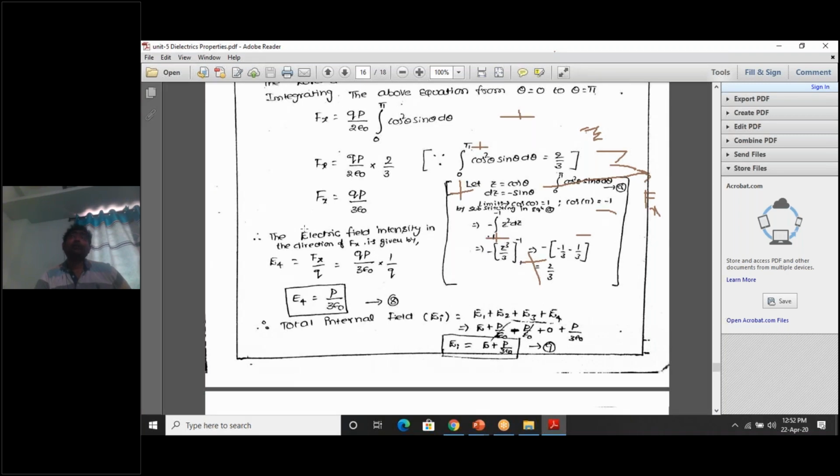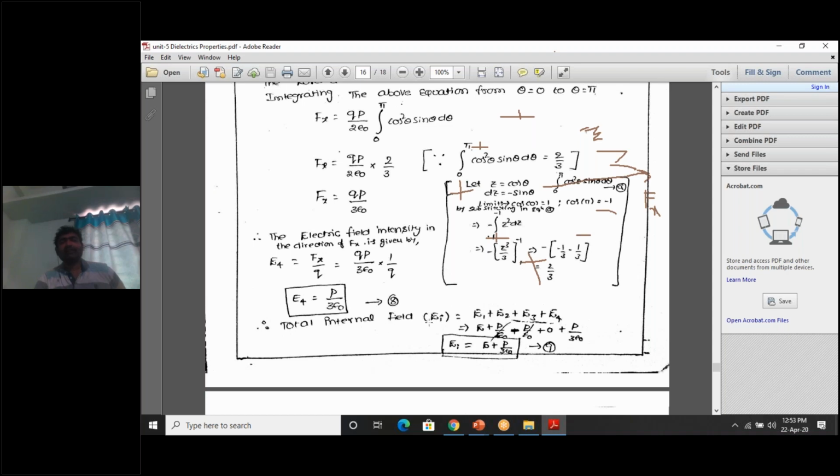You know F is equal to EQ, so E is equal to F by Q. So E4 is equal to Fx by Q. Fx value is Qp by 3 epsilon naught, divided by Q. Q cancels out. So E4 is equal to P by 3 epsilon naught.